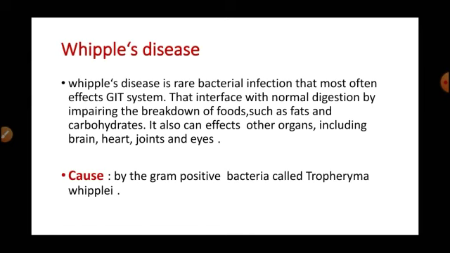What are the causes of Whipple disease? The root cause of Whipple disease is the bacterium Tropheryma whipplei. This bacterium affects the mucosal lining of the small intestine in the beginning, resulting in the formation of small lesions in the intestinal wall. This bacterium also causes damage to the villi of the small intestine.